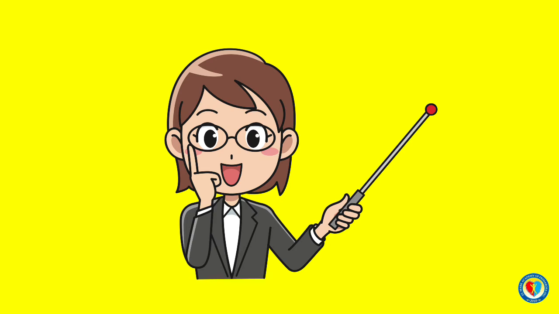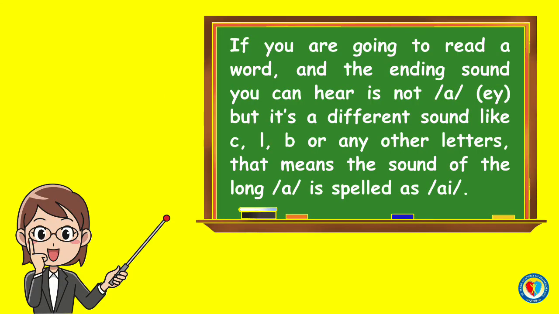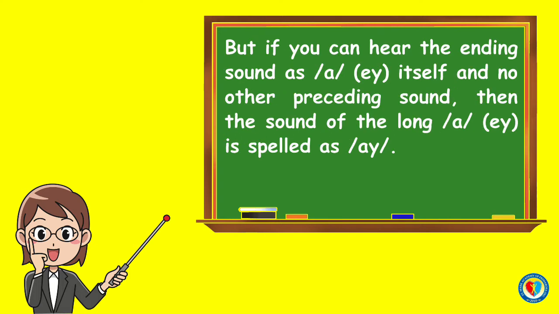How will you know if the spelling of the long A sound is AI and if it is spelled as AY? It's very simple. If you are going to read a word and the ending sound you can hear is not A but a different sound like C, L, B, or any other letters, that means the long A is spelled as AI. But if you can hear the ending sound as A itself and no other preceding sound, then the long A is spelled as AY.